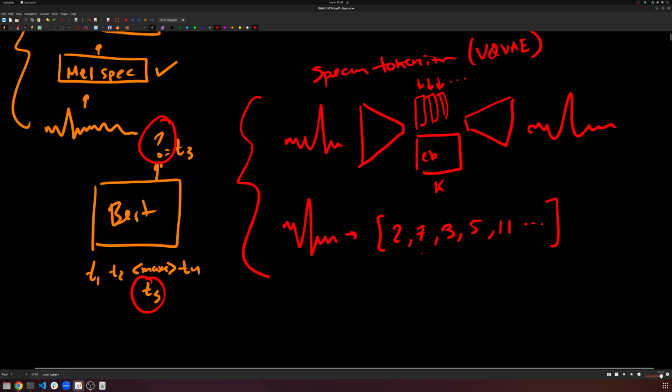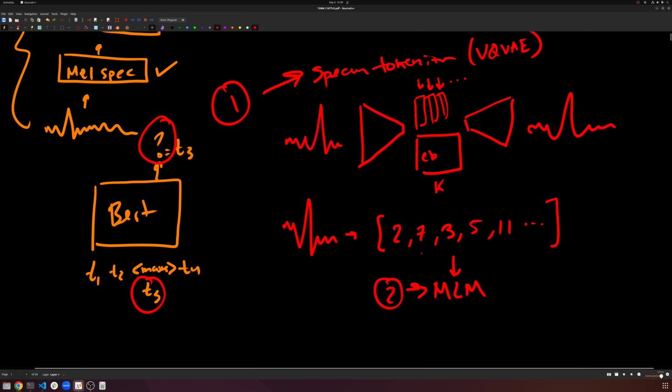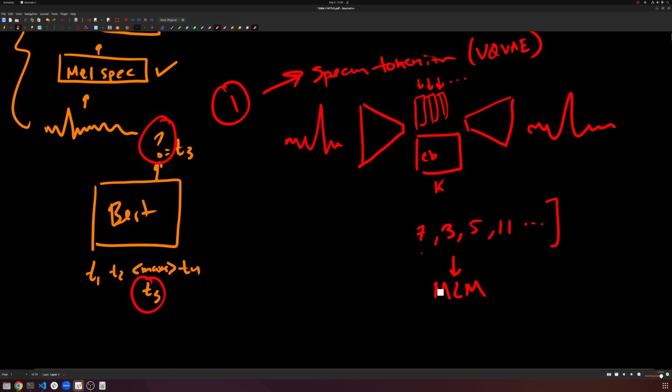So we'll pass this to a masked language model. Stage 1 is train the speech tokenizer. Stage 2, train a masked language model on those speech tokens. This, although kind of cool, is in practice probably less good than training a single end-to-end model. And so when wav2vec says that we can train a latent space and quantized representations jointly, this is exactly what it's talking about. It avoids this two-stage problem. So let's go ahead and get rid of this because we don't want to do two stages.